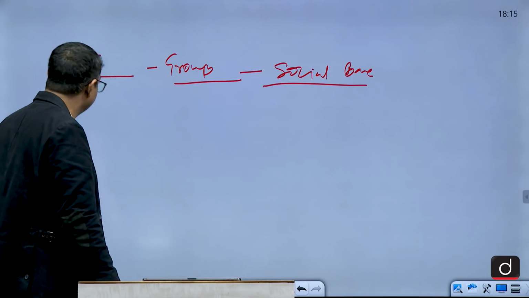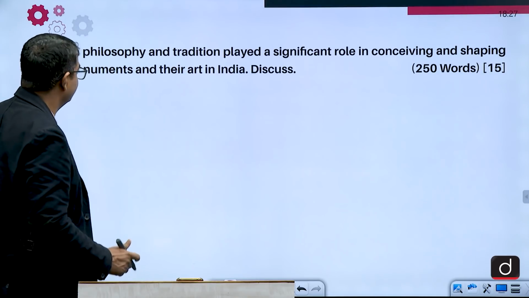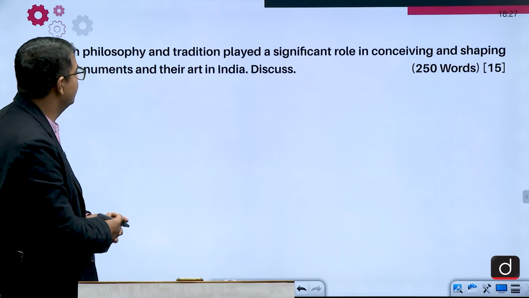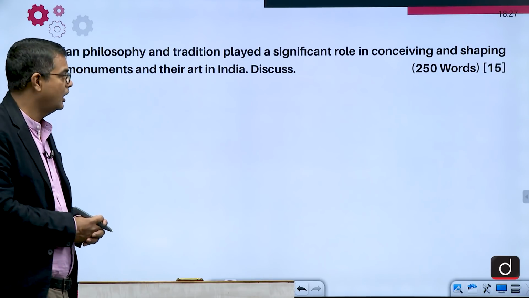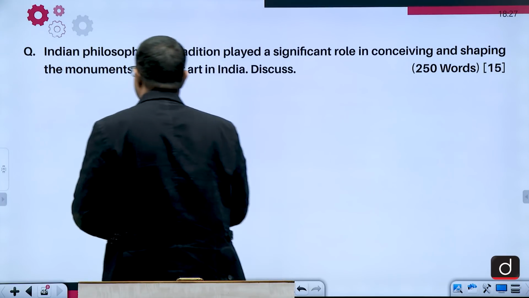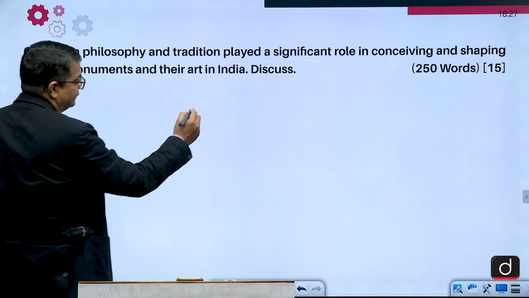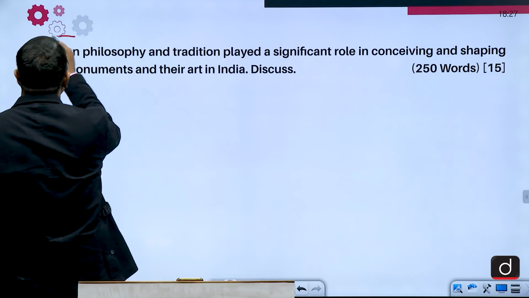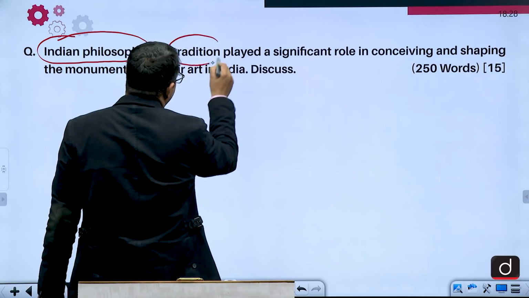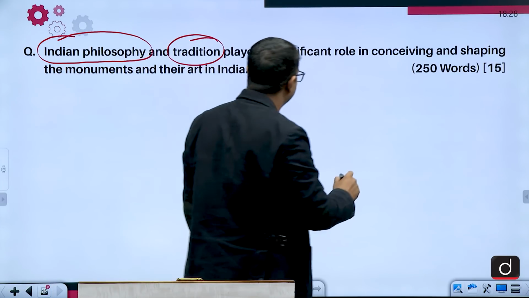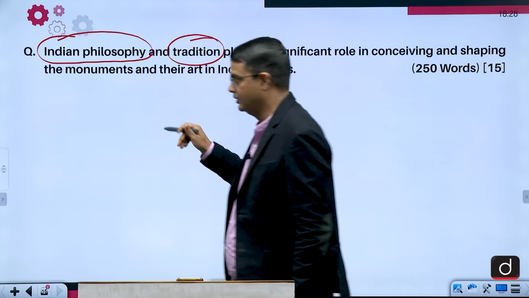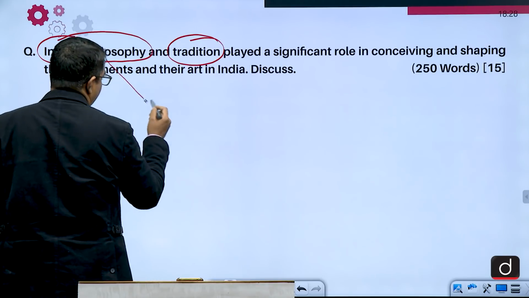Let us take a look at this question. Indian philosophy and tradition played a significant role in conceiving and shaping the monuments and their art in India. Discuss. 15 marks. See, the question has 3 parts. One is Indian philosophy. Second is tradition, customs and everything. And then these two's reflection on the monument. It's not a difficult question.